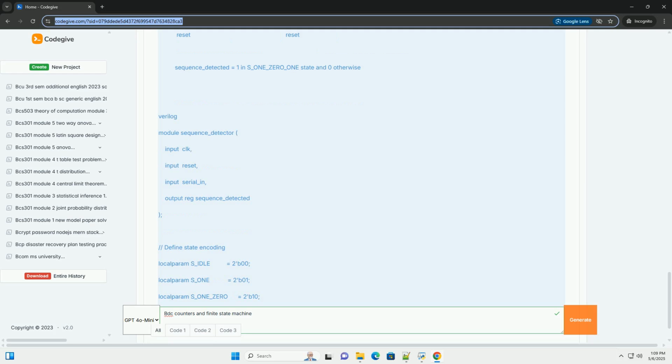3. Create a state table: the state table is a tabular representation of the state diagram. It lists the current state, the input conditions, the next state, and the output. 4. State encoding: assign binary codes to each state. This is necessary for implementation in digital circuits. The number of flip-flops needed is determined by the number of states: number_of_flip-flops equals ceil(log2(number_of_states)).